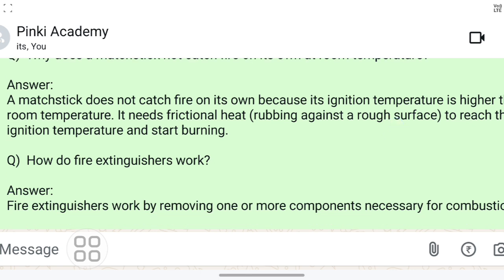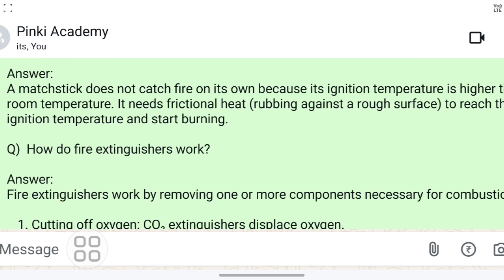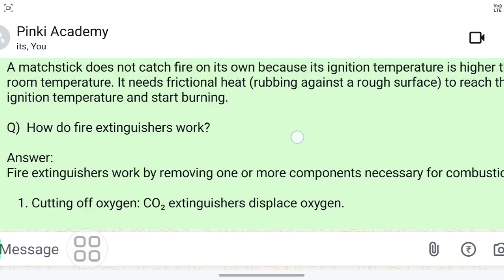So here also the topic of ignition temperature will come. A matchstick does not catch fire on its own because its ignition temperature is higher than room temperature. It needs frictional heat, that means rubbing against a rough surface, to reach the ignition temperature and start burning. Clear?